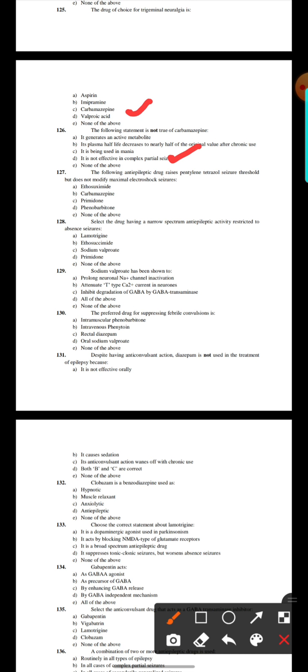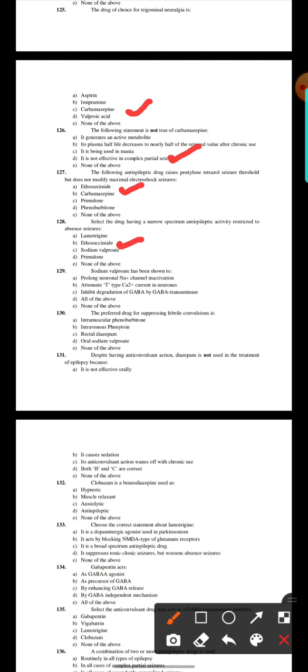127. Which anti-epileptic drug raises pentylenetetrazole seizure threshold but does not modify maximum electroshock seizures: ethosuximide, carbamazepine, primidone, phenobarbital, or none of the above. Here the option number A, ethosuximide. 128. Select the drug having a narrow spectrum anti-epileptic activity restricted to absence seizures: lamotrigine, ethosuximide, sodium valproate, or primidone. Here the option number B, ethosuximide.